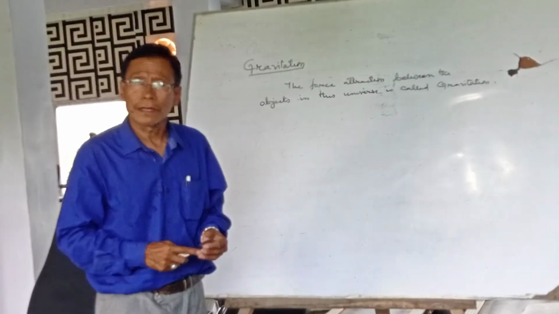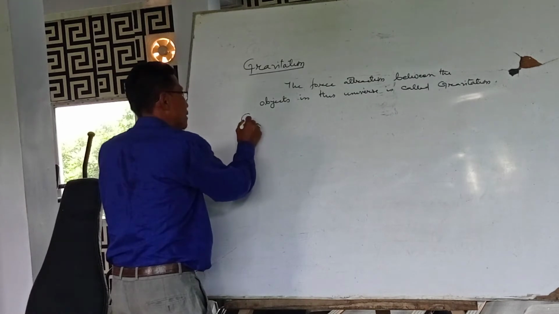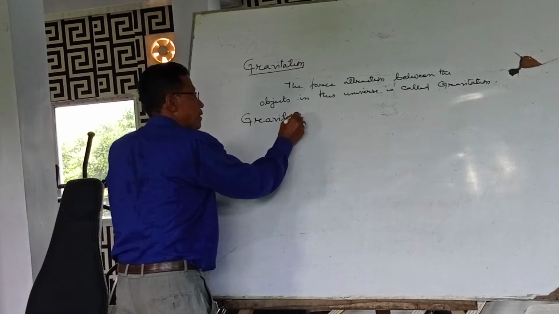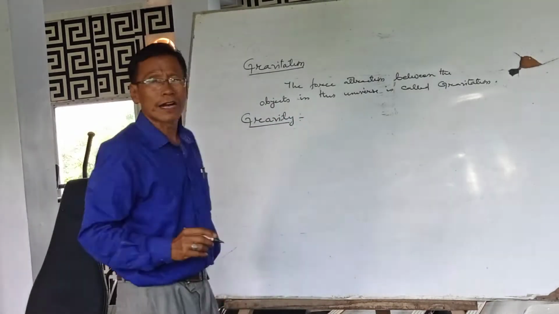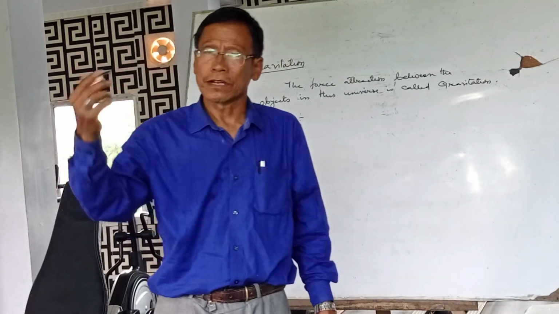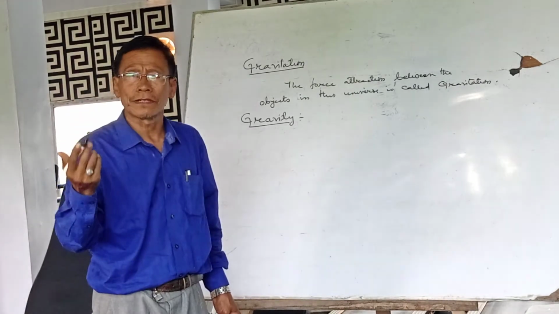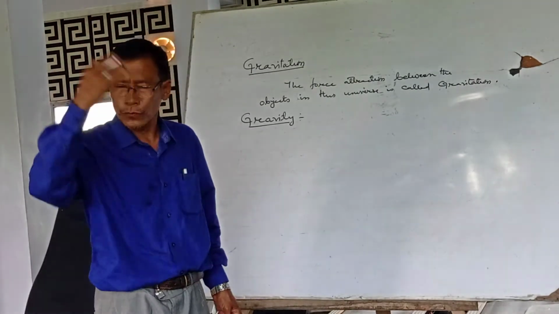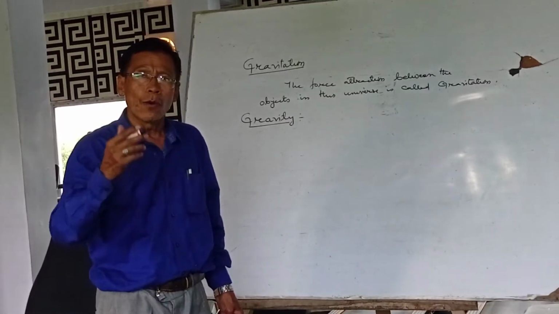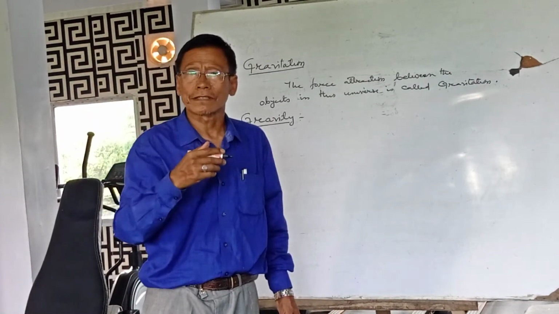Then there is another definition. What is that? Gravity. When we say gravity, gravity means only for Earth. Our Earth attracts other bodies towards its center. That is called gravity, not for other objects. So gravity means our Earth attracts other bodies towards its center.